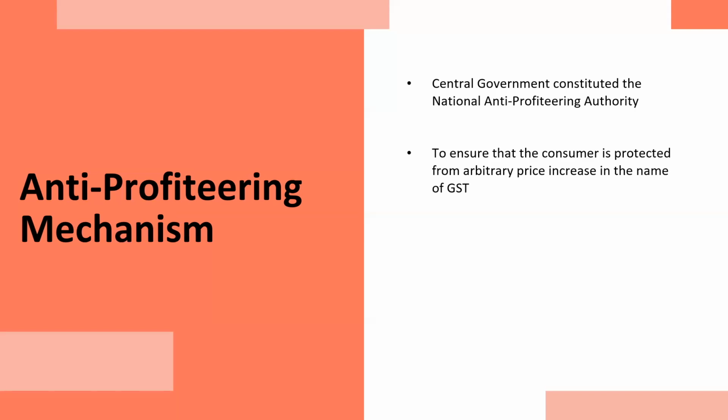Many suppliers, because of the greed, do not do so. They try to make their own profit instead of passing on the benefit to the customers.